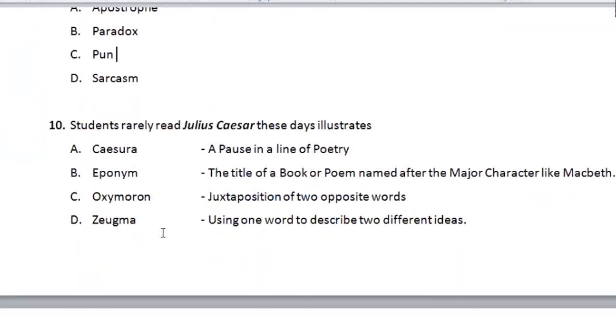Students rarely read Julius Caesar these days. Illustrates: A, caesura, no. Caesura is a line of poetry. B, eponym, very correct, I'll come back to that. C, oxymoron, no. D, zeugma, no. The correct option here is eponym, because an eponym is the title of a book or poem named after the major characters, like Julius Caesar, Macbeth, Romeo and Juliet, Tom and Jerry, Oliver Twist. Here Julius Caesar refers to both the title of the play and also the person himself.